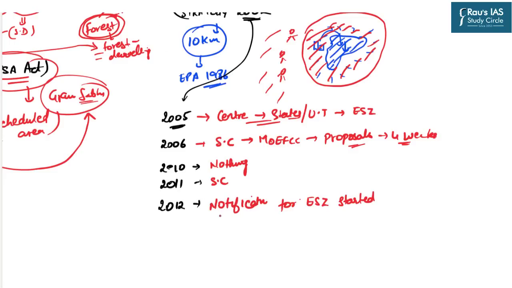But still, the policies and legislations which deal with environmental protection are marred by huge red tapeism and bureaucratic attitude. Despite the fact that in 2012 the notification for ESZ started, even now we do not have clear guidelines or procedures in place, and many times these guidelines and procedures come in direct conflict with various existing environmental legislations.